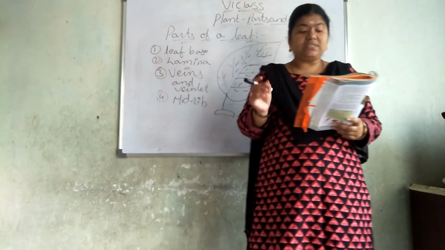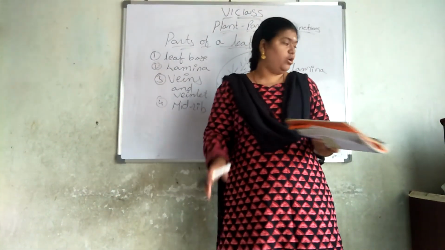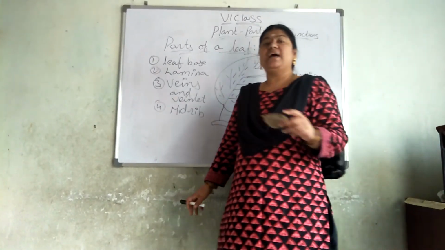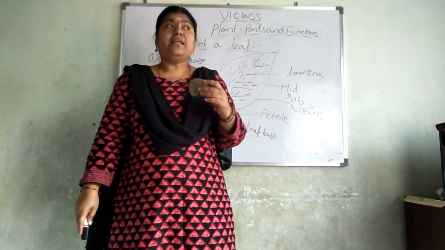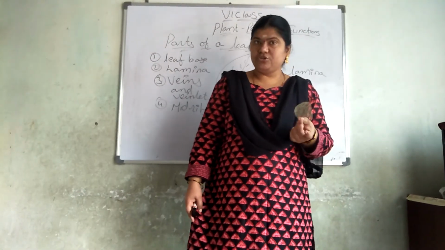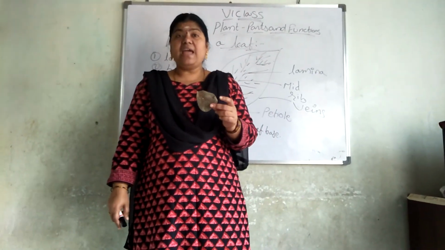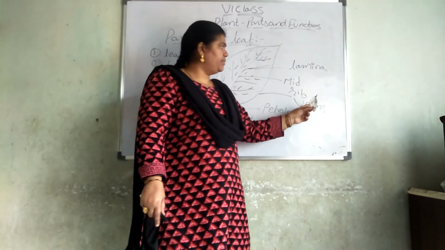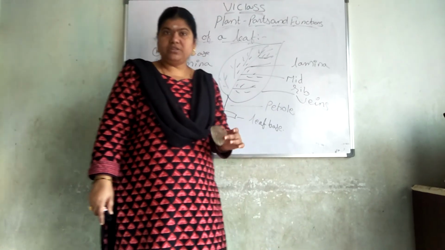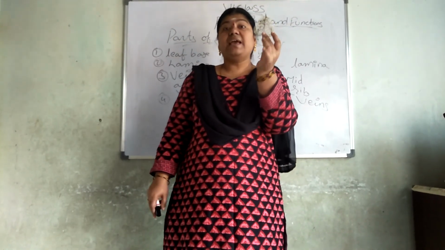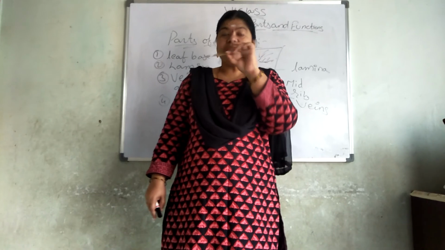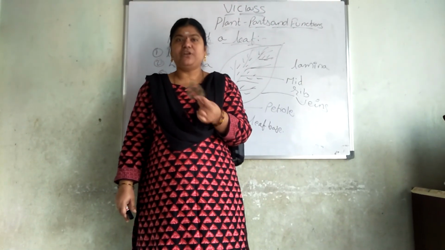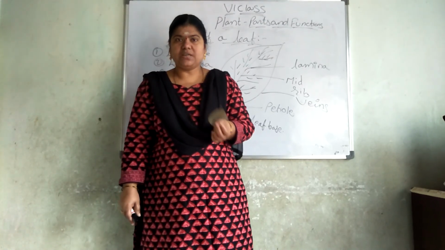Are all leaves the same or different? So tomorrow what we are going to discuss is, are all the leaves similar or different? Then we are taking a few plants. Already we took those 5 plants. Do the leaves have leaf base, petiole, midrib, veins, lamina? We are going to discuss, and how to see the skeletal part of the leaf, how to prepare the skeletal part of the leaf. Tomorrow I will explain for you. Got the point? Thank you.